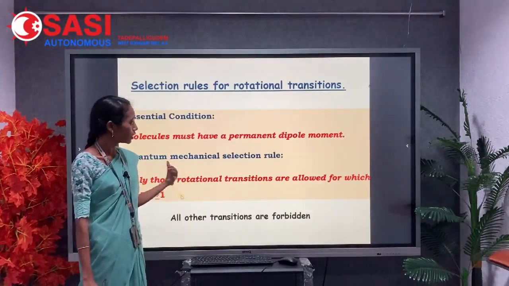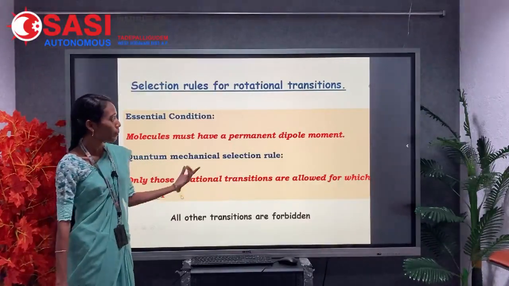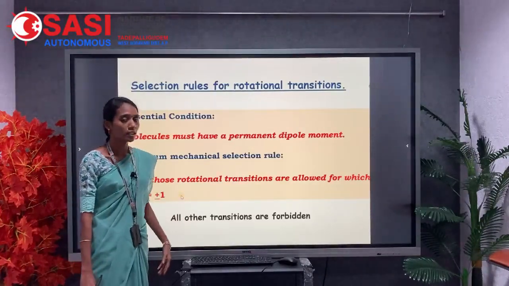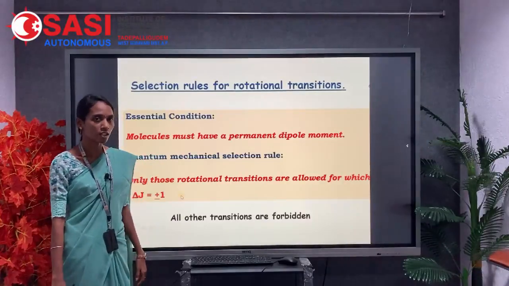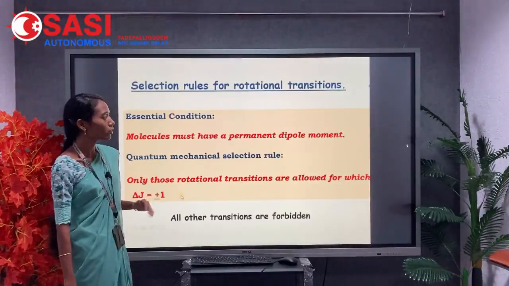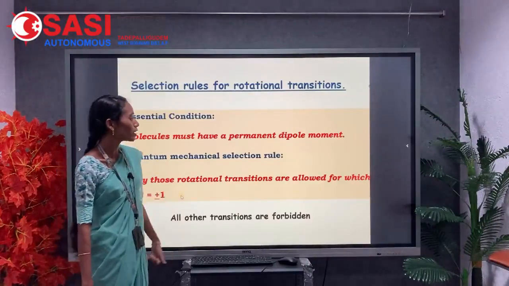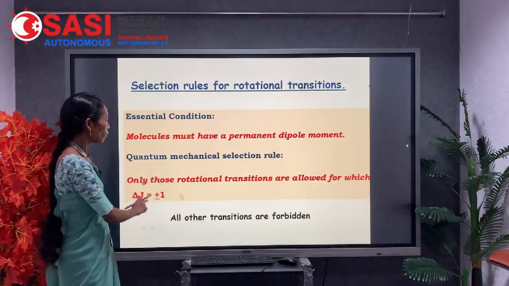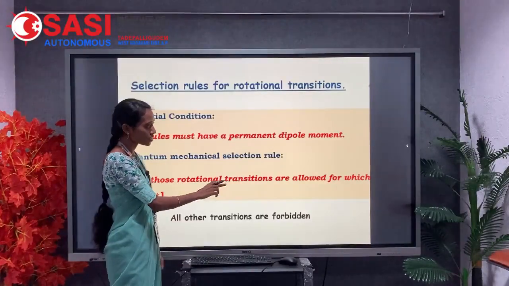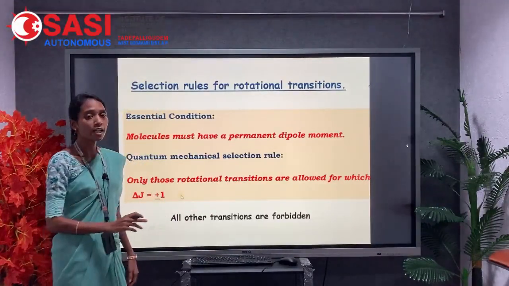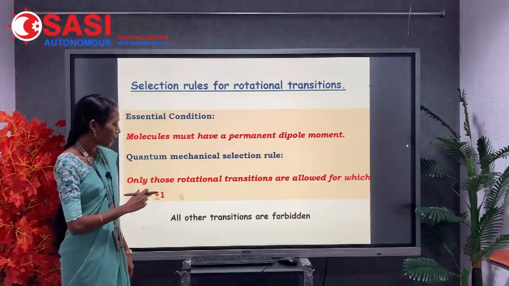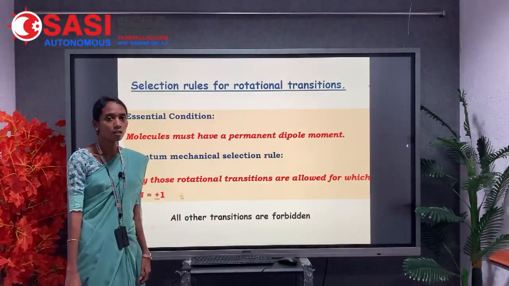We already discussed this in the earlier points. A permanent dipole moment means a separation of charges occurs. Only those molecules can show rotational spectroscopy, and there is a quantum mechanical selection rule: only those rotational transitions are allowed for which delta J equals plus or minus 1, and all the other transitions are forbidden.